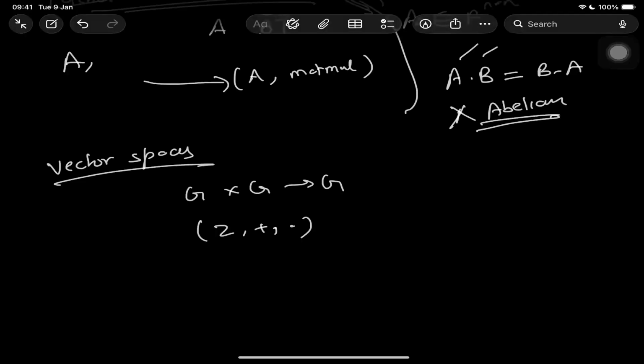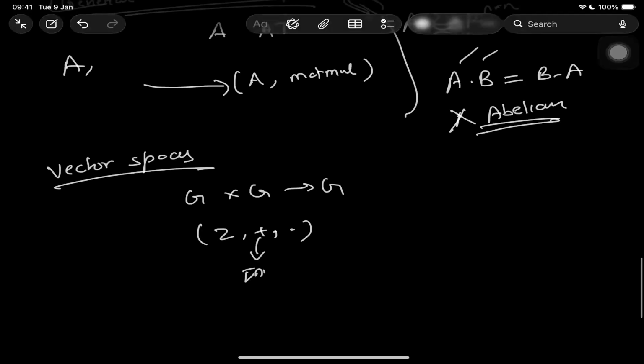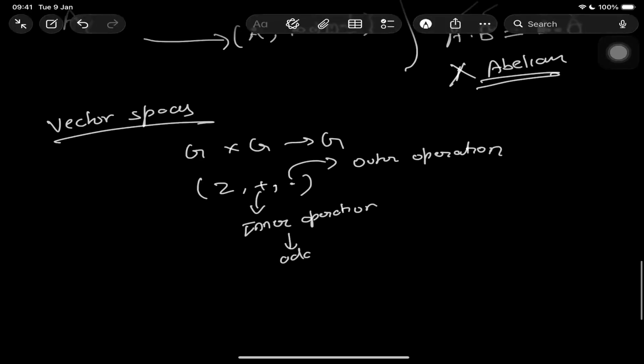This will be called the inner operation, and this will be called the outer operation. Basically you can treat this as addition and this as scaling, because addition and scaling are the two major properties that define a vector.